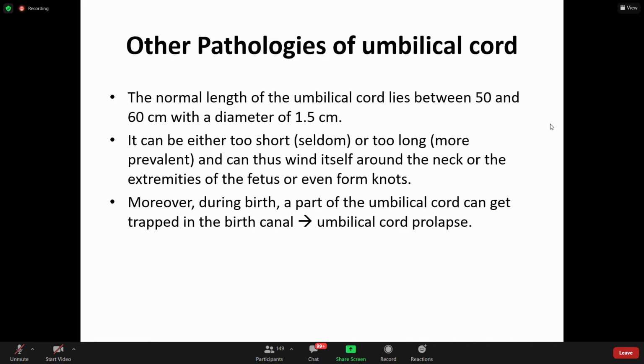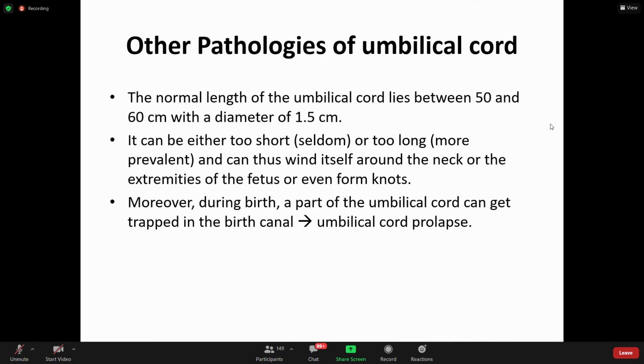Remember, I told you that in birth, usually the head of the fetus comes first, which is called cephalic presentation, and then the delivery becomes easy. Second common is breech delivery, where the buttocks of the fetus come first, and that is called breech presentation.